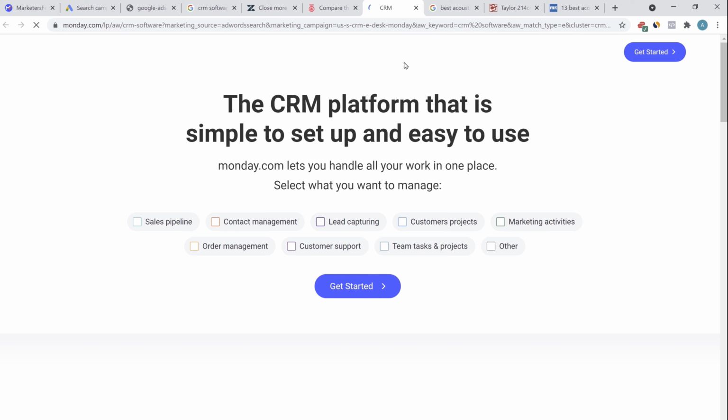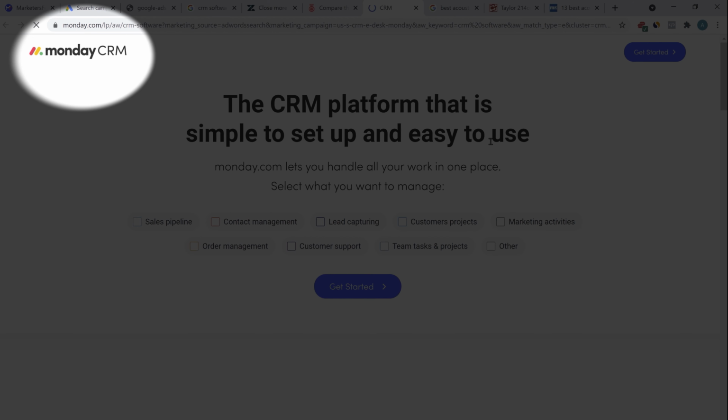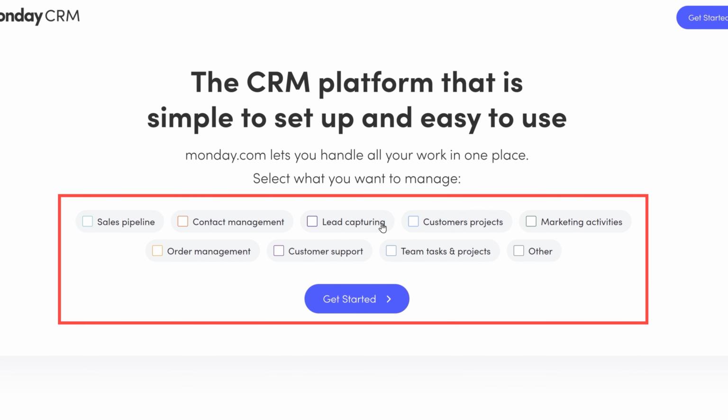Then again, we have Monday.com. Monday.com is another project management tool. We have been using it. I think they are going into the CRM platform as well, creating the sales pipeline, contact management, lead capturing, all the common terms that are used in the CRM industry.